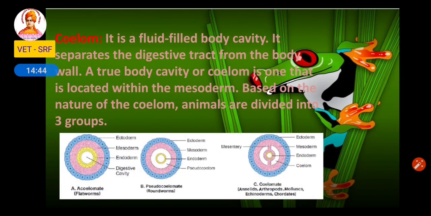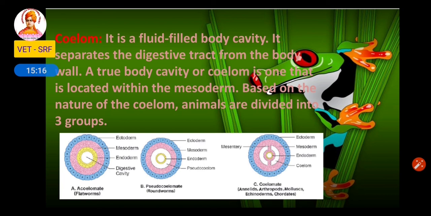The next one is coelom. Coelom is nothing but a fluid filled body cavity. So this coelom separates the digestive tract from the body wall. Based on this coelom, the animals are further divided into acoelomate, pseudocoelomate, coelomate. Acoelom, A means absent. The animals which do not possess coelom are called acoelomates.